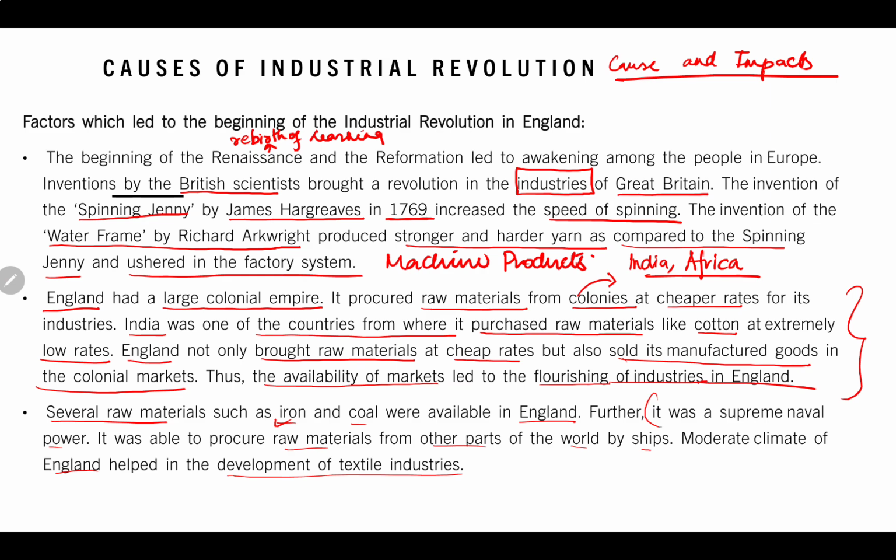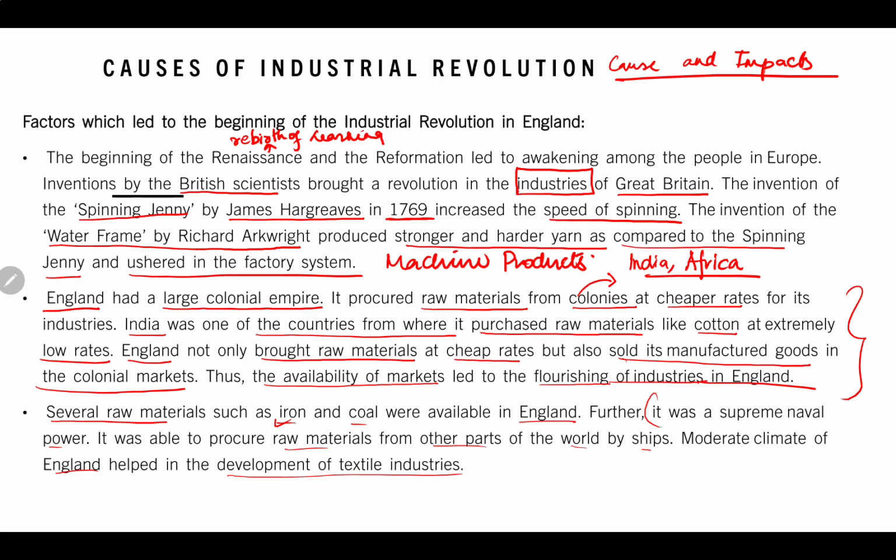So these are the things that led to this. What were the factors that started the industrial revolution? The main industrial revolution started from Great Britain, and Great Britain had availability of raw materials.